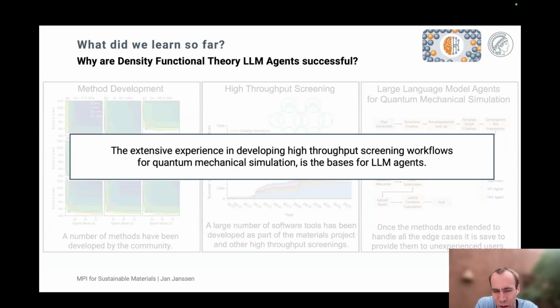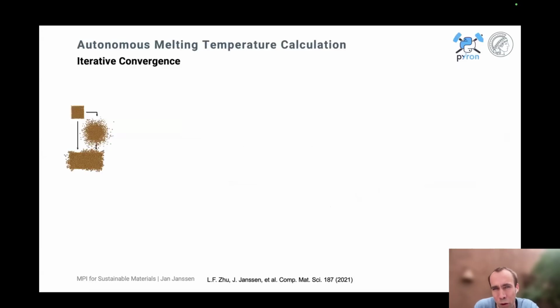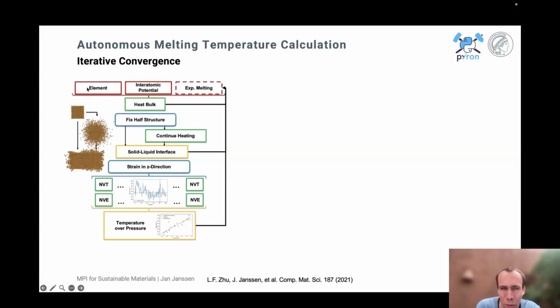So now, going beyond just individual static calculations at zero temperature, we want to look at finite temperature properties, and the most critical one there being the melting temperature. We calculate the melting temperature by having the equilibrium between the solid and the liquid structure, as I show here. And again, we have a very standardized workflow. We see the user inputs, they are marked in red. We have simulation steps, we have steps that modify parts. And then the important part is the analysis always in between and the corresponding feedback loops.